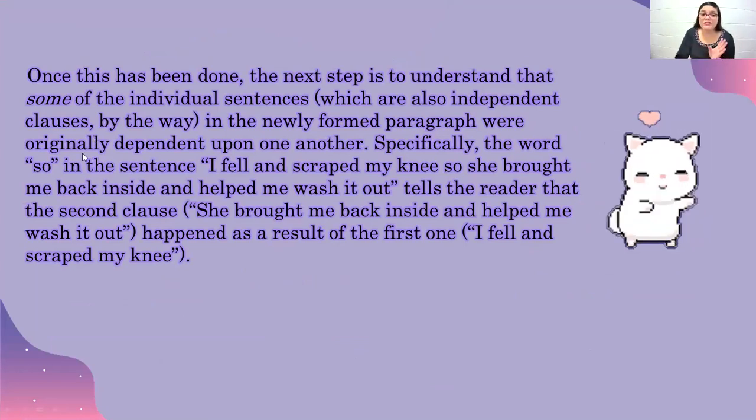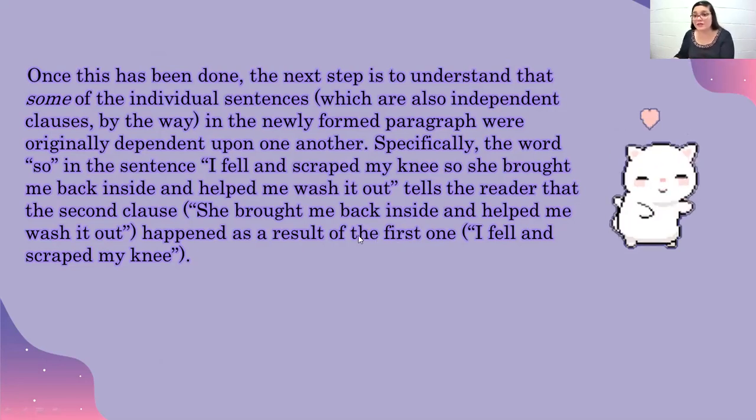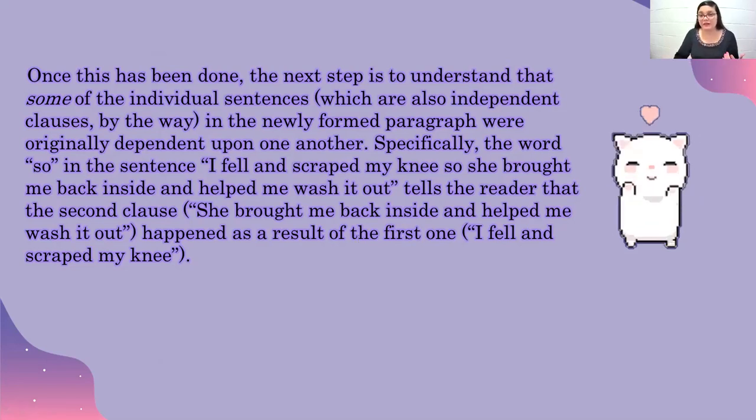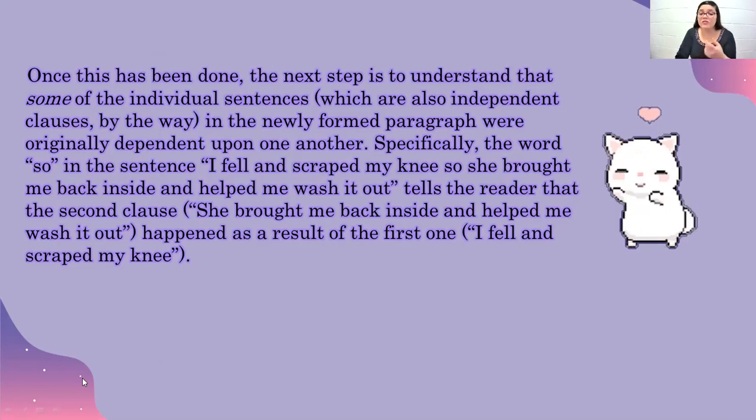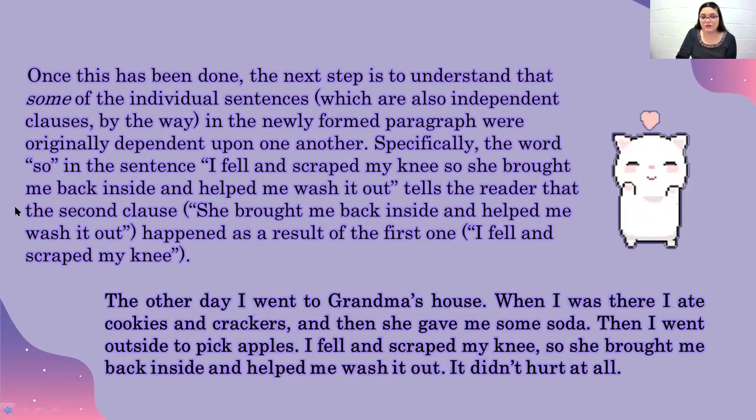So especially the word so in the sentence, for example, I fell and scraped my knee, so she brought me back inside and helped me wash it out, tells the reader that the second clause, she brought me back inside and helped me wash it out, happened as a result of the first one, because I fell and scraped my knee. So my grandma was attentive and she helped me take care of it and then she brought me back inside. So there, using the coordinating conjunction so is worth it. It is very good and it is very useful. And here I have a correction for this one.